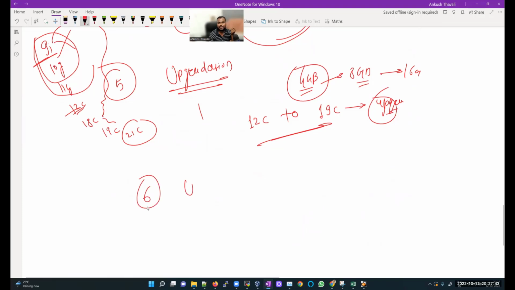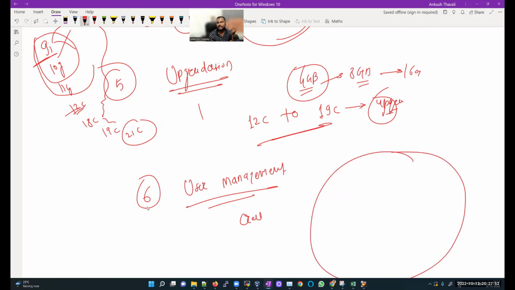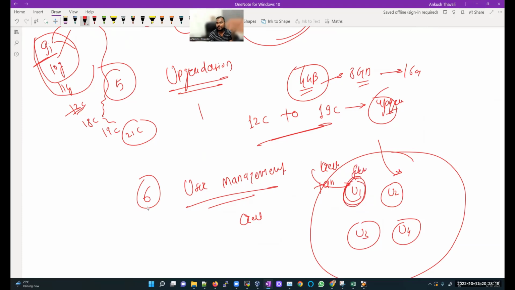Apart from this, there is something called user management, which is where you create users. In my Oracle database, there will be different users, and we need to create these users. So who will create them? As an Oracle DBA, you need to create the application user, and to this user you are going to provide some privileges. What privileges? This user can create a table, this user can select from a table, he can do select star from table name. All these privileges you need to give, and that activity we call user management.